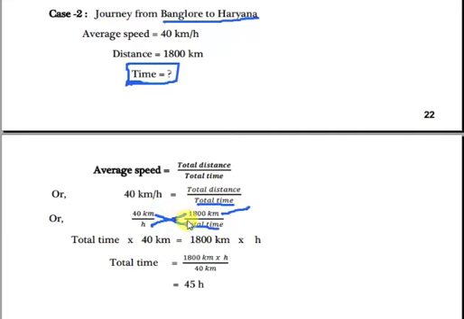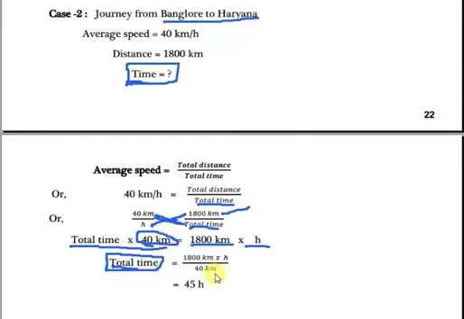In second case, journey from Bangalore to Haryana is, in this case, average speed equal to 40 km per hour, and distance from the first case, the value of distance we will use here. So distance is how much? 1800 km. Now we will apply here formula to collect the time. So time we have to now find out. Average speed we know, distance we know.